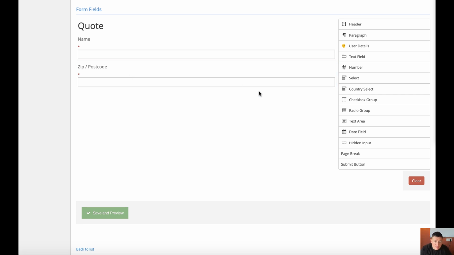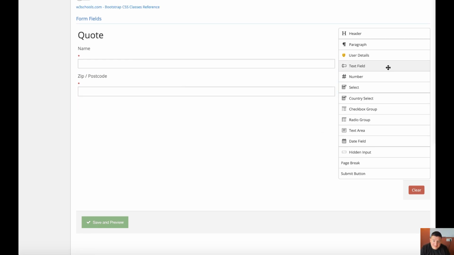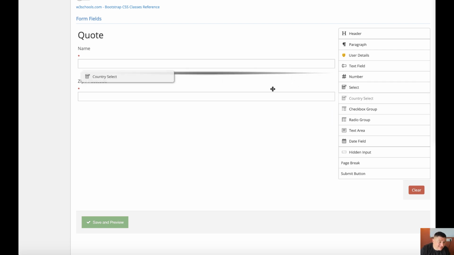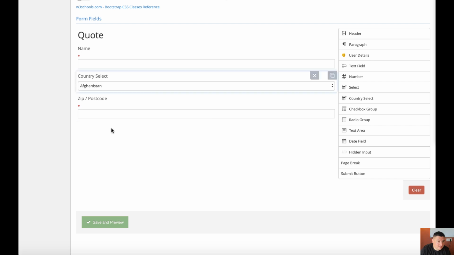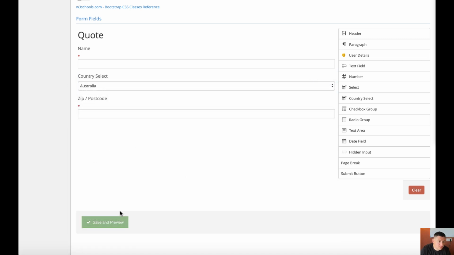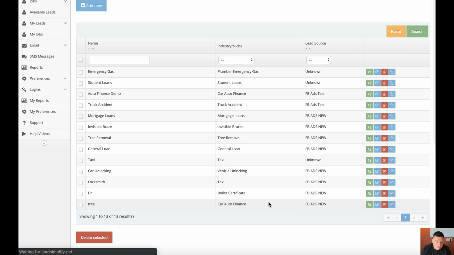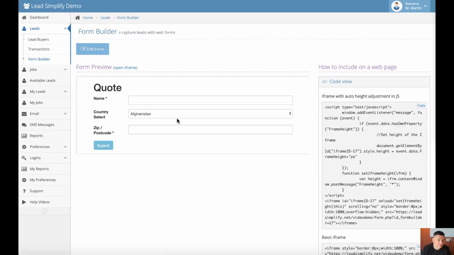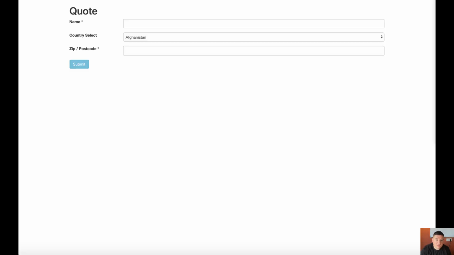You want those, obviously. So what we've now added is this little drop down here, country. What this enables now is, we don't want Afghanistan, let's just do Australia to start with. Okay, so I save it, I come down to tree, and the form's going to look like that. We'll open it in an iframe here, and as you can see, that's the form. This is the form that the customer is going to be completing.